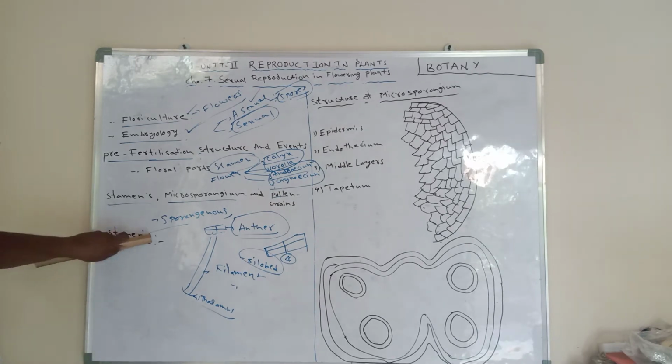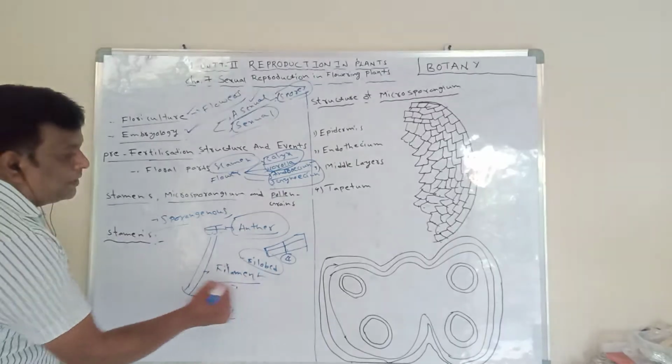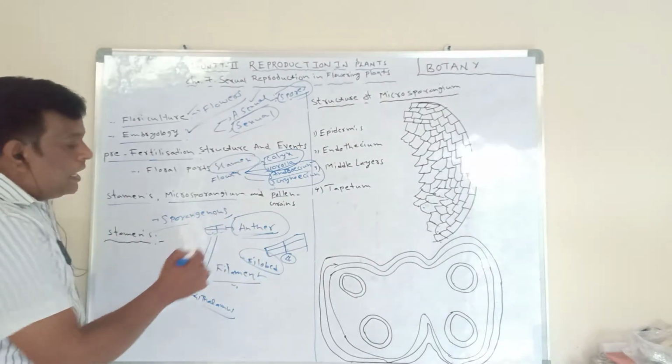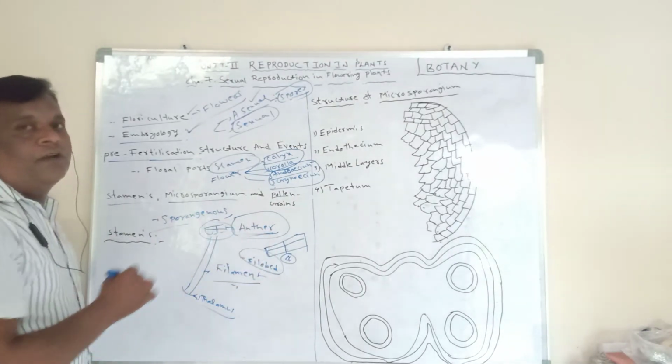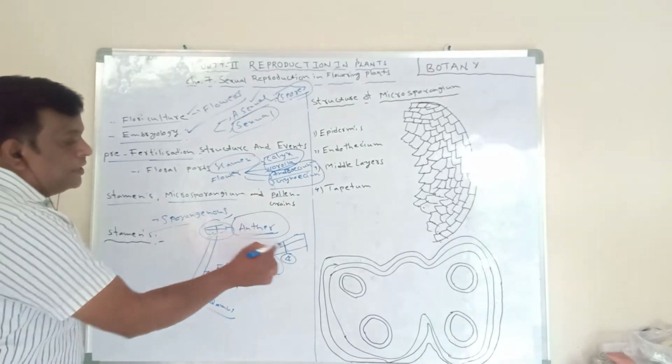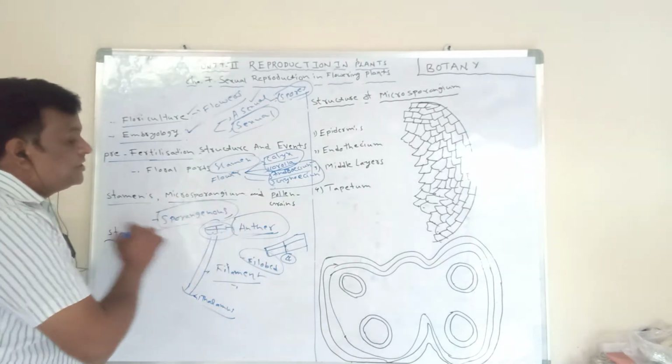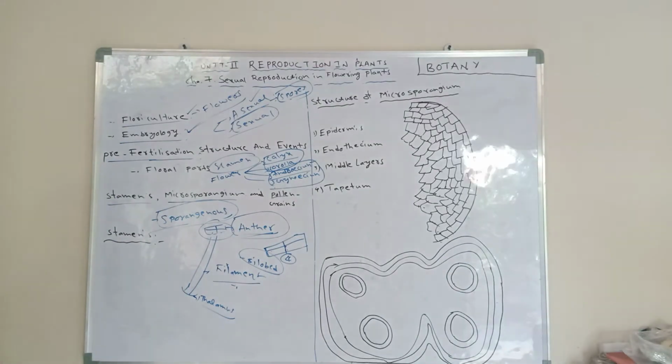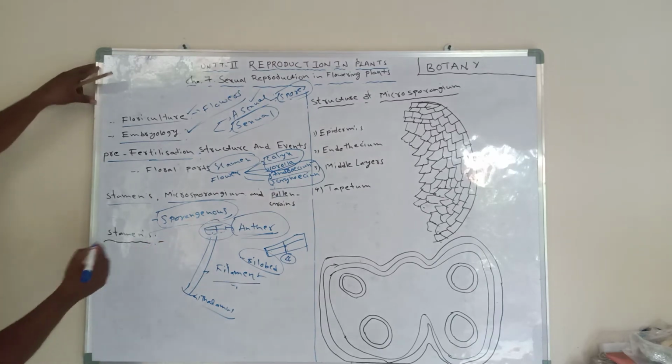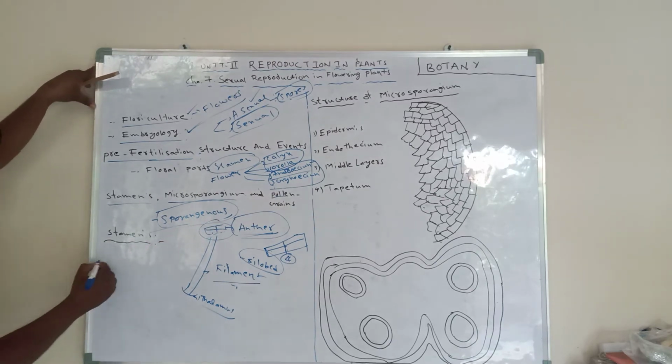This is the stamen structure. The stamen has two parts: one is the filament and the second one is the anther. The anther is bilobed and four pollen sacs are present. Each pollen sac has sporogenous tissue.